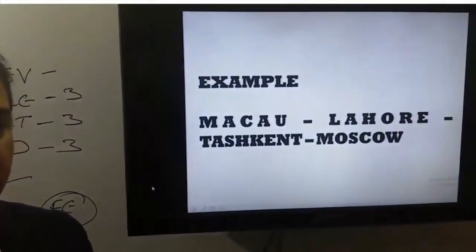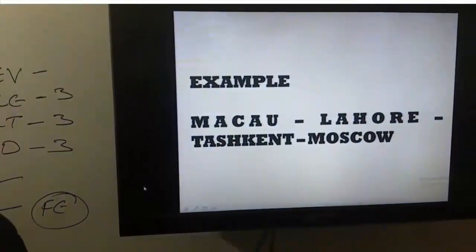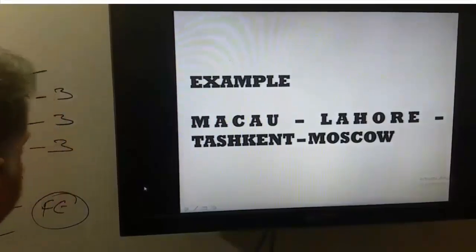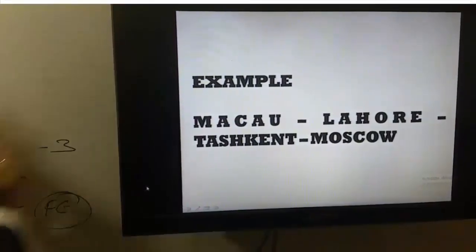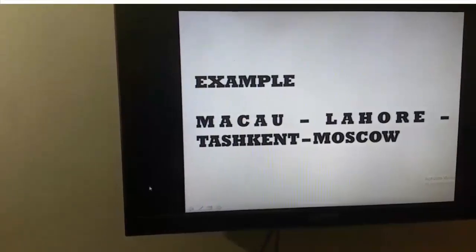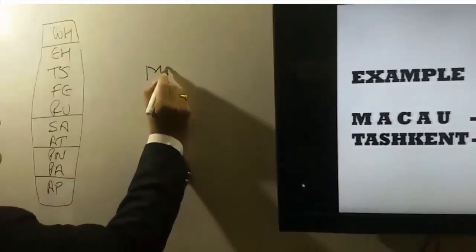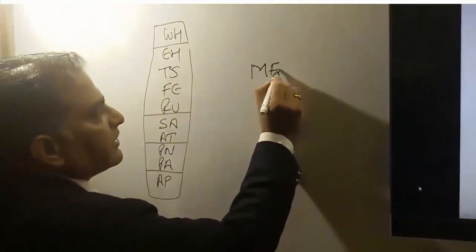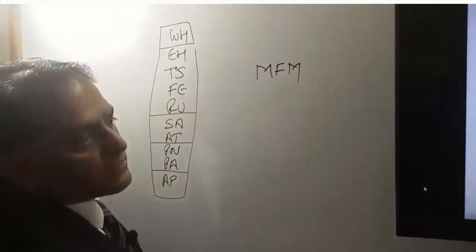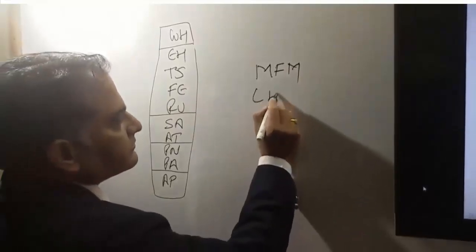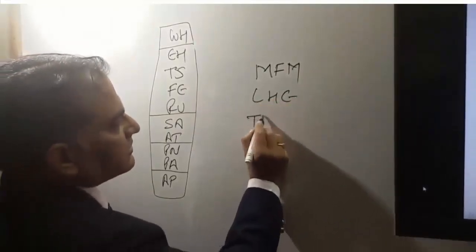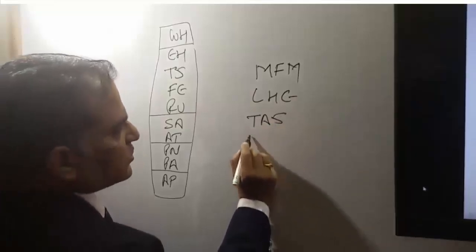Now we'll see the next example. Macau, Lahore, Tashkent and Moscow.